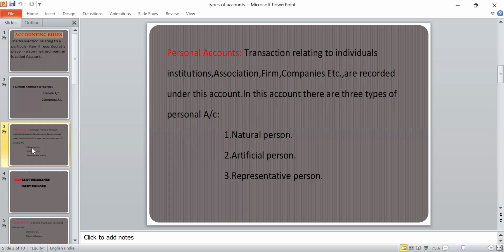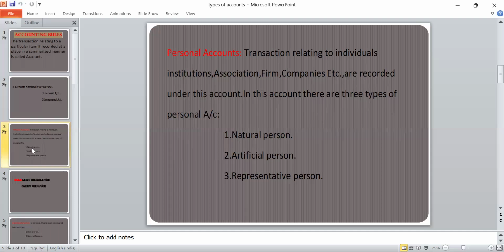Ravi, Ramu, XYZ are examples of persons. Persons means either natural person, artificial person, or representative person. There are three types of personal accounts: natural person, artificial person, and representative person.